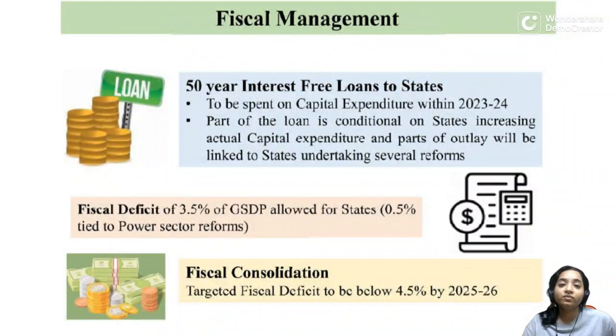Now, we'll see how fiscal management is being done. The 50-year interest-free loans have been given to states. We saw this earlier. Then we saw the fiscal deficit of 3.5% of gross state domestic product has been allowed for states.